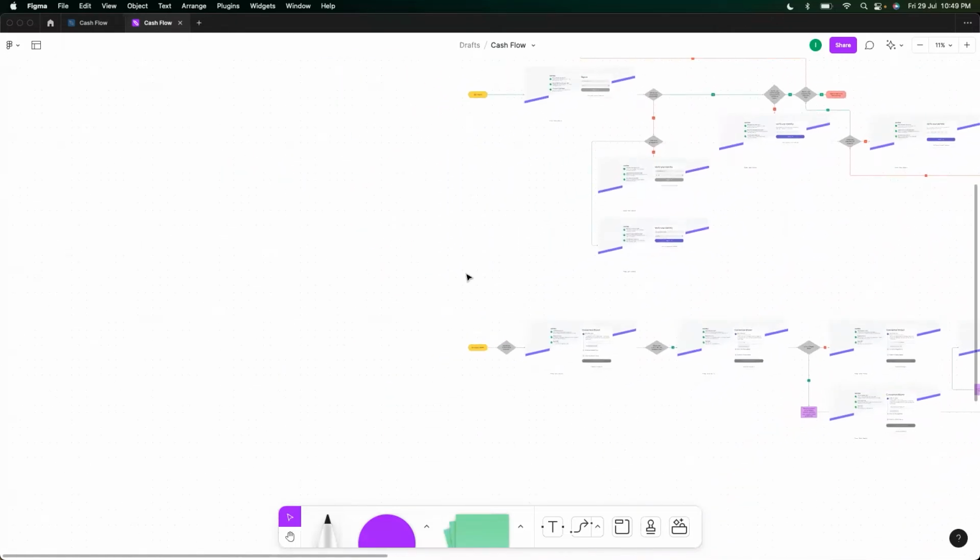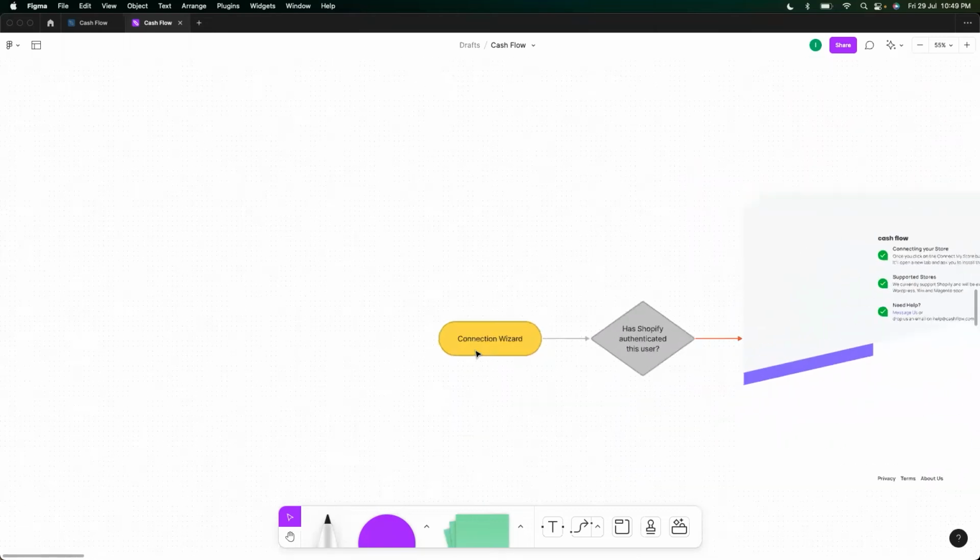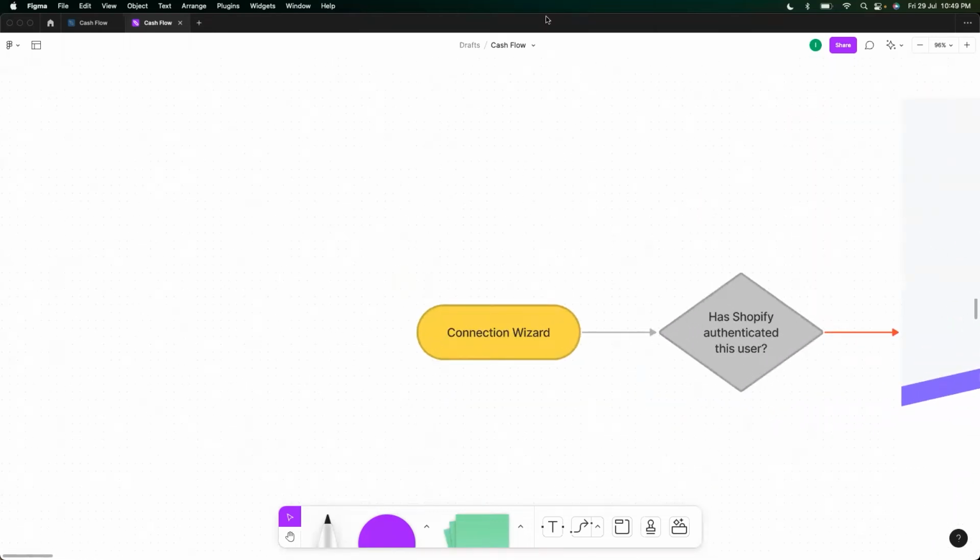Sorry, that was the user sign in flow. This is the connection wizard. Now, before I share what the connection wizard will do, what is this software exactly going to do? It's going to do 2 things. One, it's going to look at your historical data, and it's going to plot a cash flow premise for you.